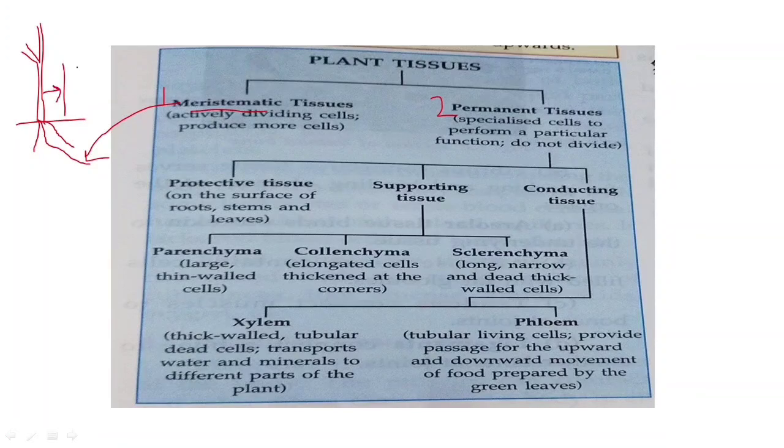When it grows, beta, over time the size of the stem also increases in width. So here also meristematic tissue is present, and growth occurs how? Growth occurs by the division of meristematic tissue cells. One cell divides into 2, 2 into 4, 4 into 8, 8 into 16, 32, 64, and so on, like that.